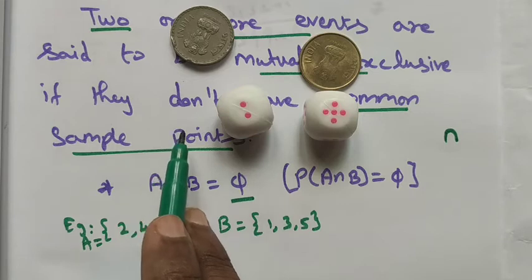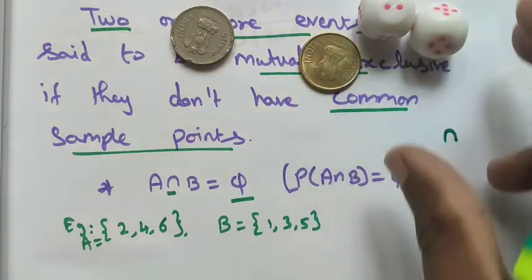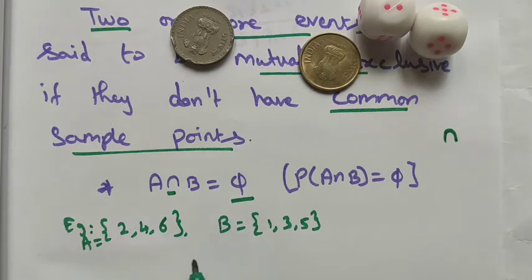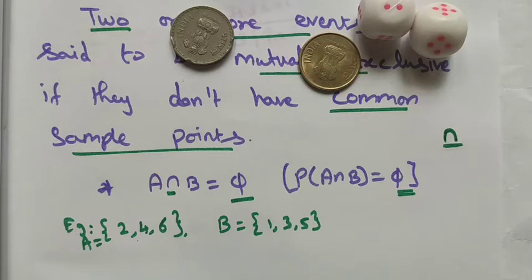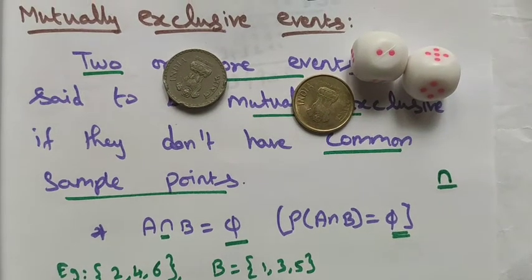Now the condition is that they do not have a common sample point. If we find the intersection of the sets A and B, there are no common elements between these two sets, so we get the value phi. In probability we write P of A intersection B is equal to the empty set, phi, and this is a mutually exclusive event. So mutually exclusive events mean that two or more events have no common sample point.